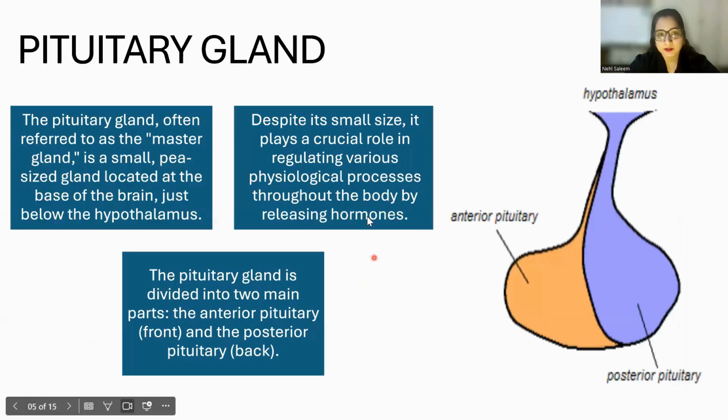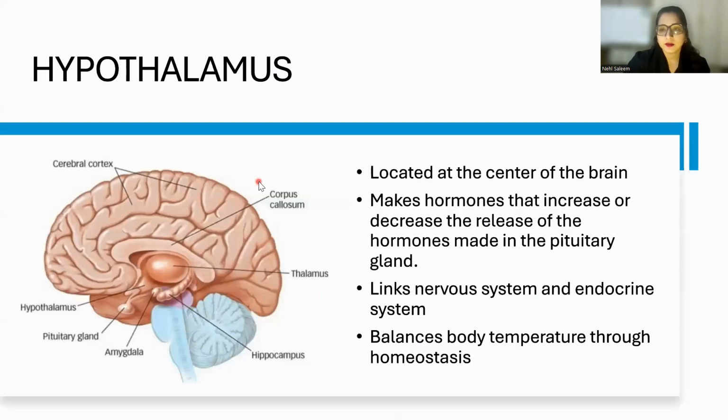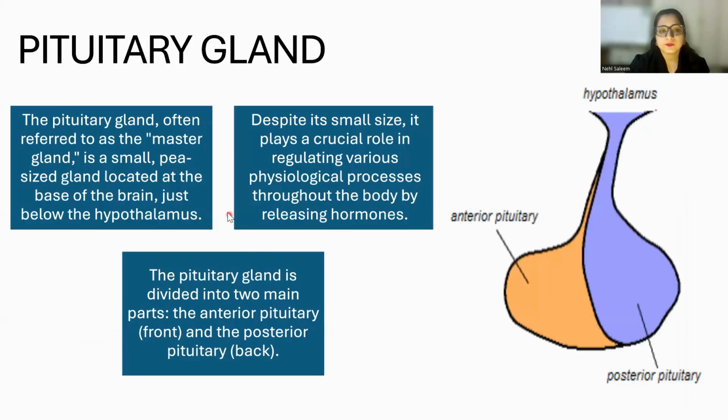Then pituitary gland. Pituitary gland is a master gland, and it releases different hormones. It is known as a master gland, and the size of pituitary gland is pea size, right? So it's like a pea sized gland. It's located at the base of the brain. Like if you see the previous slide, this whole is your brain, and this is the base of the brain where this pituitary gland is located, right?